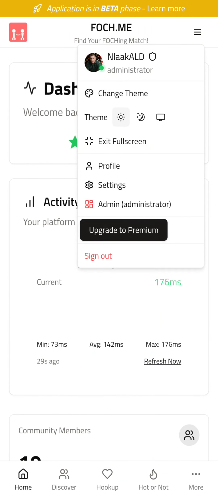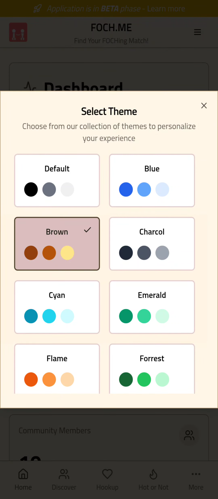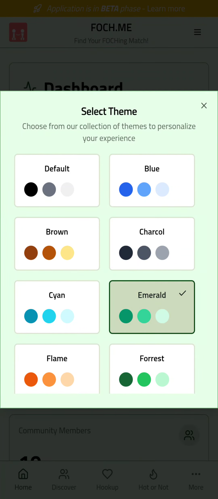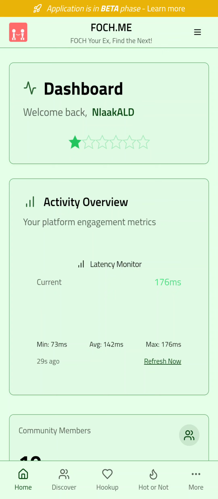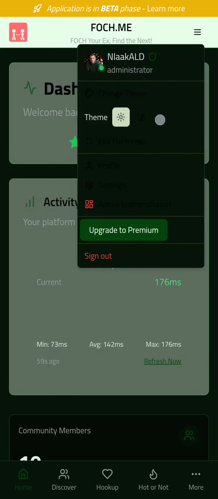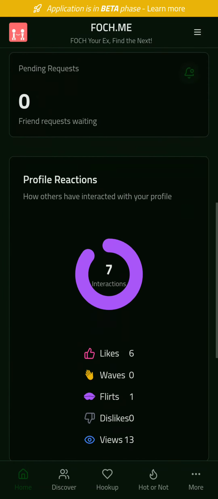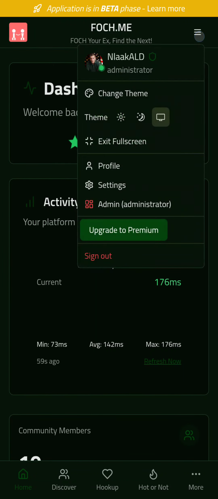We can change our theme color. Probably need to work on these a little bit more, but you can see how you can choose different colors. I don't know what your preference is, but you get a little bit of personalization there.